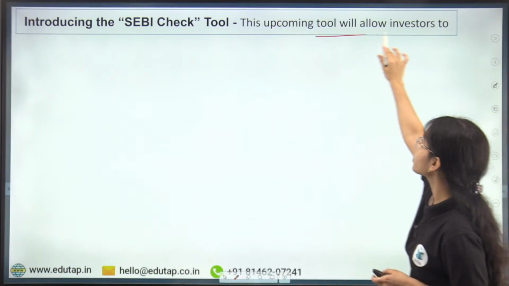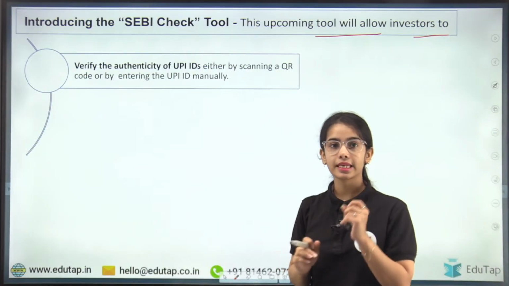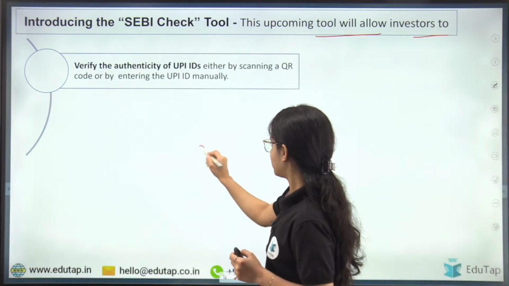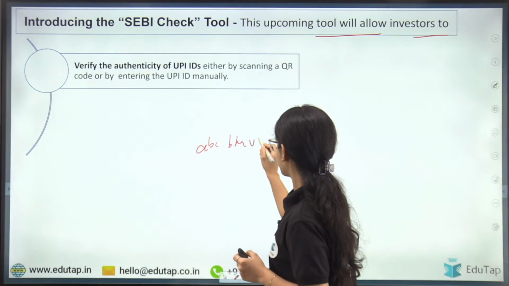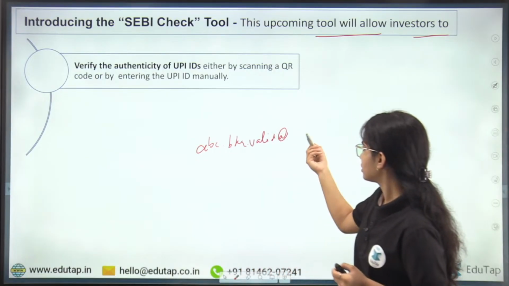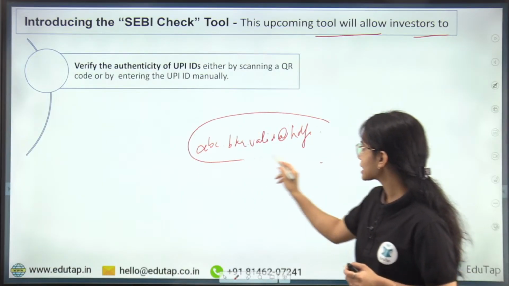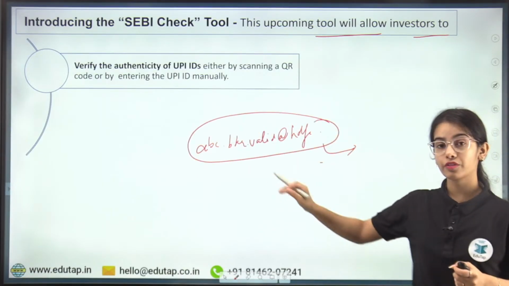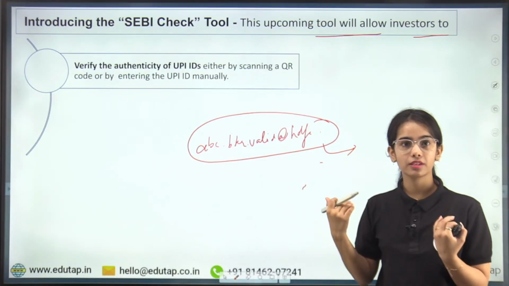This upcoming tool will allow investors to verify. See what happens: let's say abc.bkr.valid@SDFC. If this kind of UPI ID or UPI address is there, is this correct for collecting money by the intermediary?